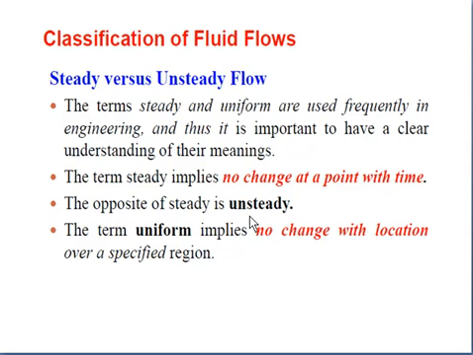The opposite of steady is called unsteady flow, meaning there is change in the various properties of the fluid with respect to time. And the term uniform implies no change with location, meaning there is no change in any properties of the fluid with respect to location. That is called uniform flow. If there is a change in the properties of the fluid with respect to location, that flow is called non-uniform flow. All of you get the idea of this? Okay, thank you.